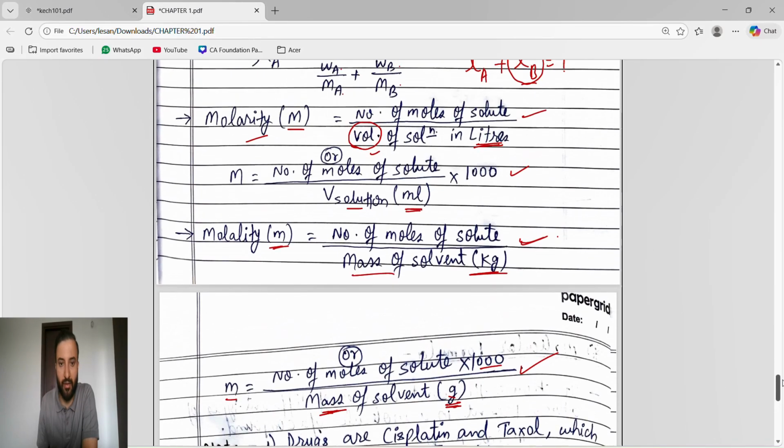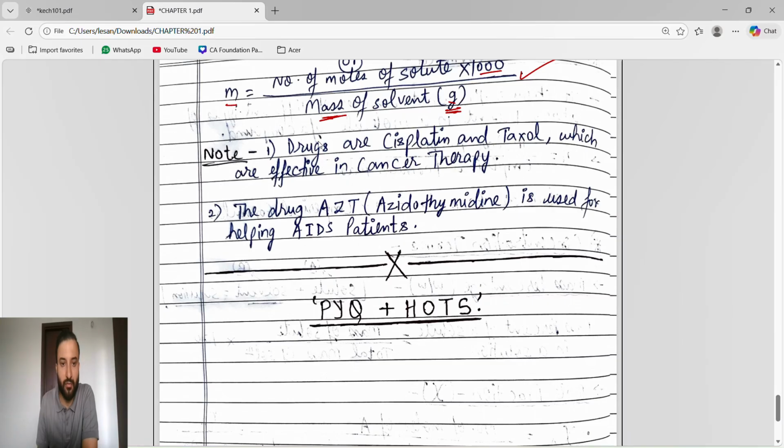See here, this is the volume of solution. Here we will use mass of solvent. Don't take mass of solution. Now this is a note, guys. Remember, these are the drugs cisplatin and taxol, which are effective in cancer therapy. Another drug, AZT, azidothymidine, is used for helping AIDS patients. Remember these drug names, in the examination they can ask.